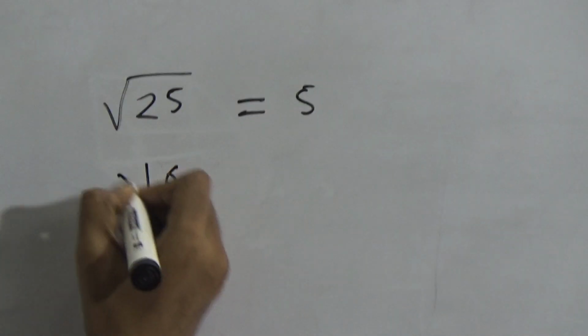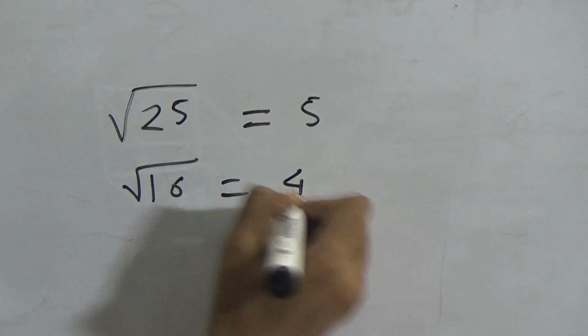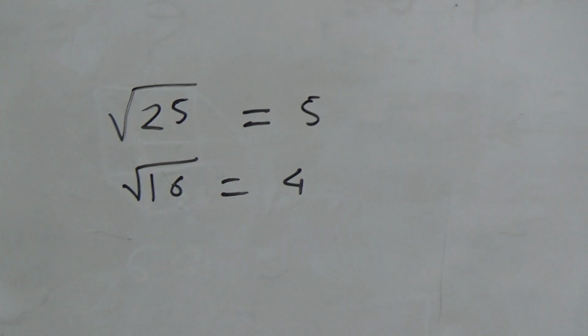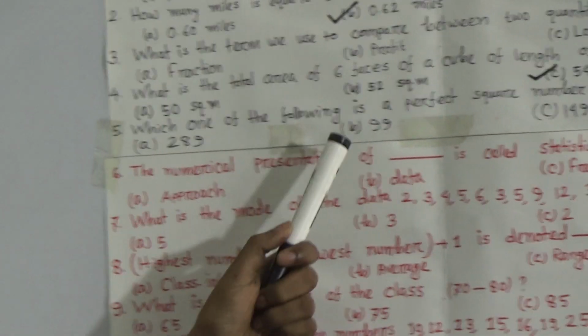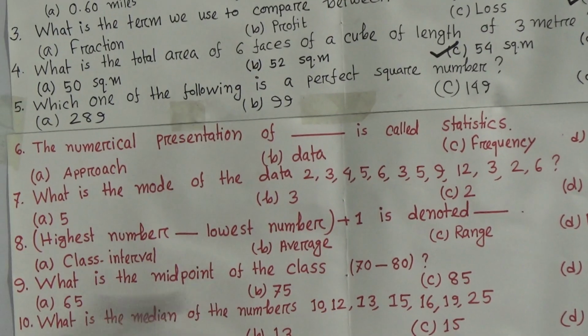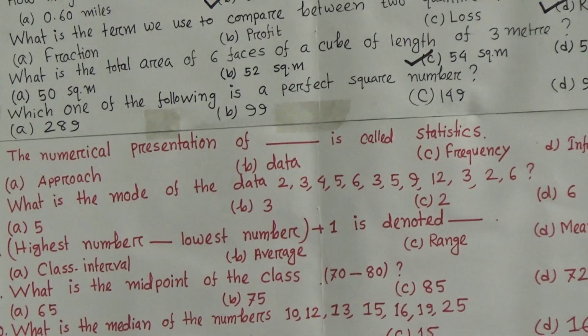Similarly 16, then we get 4. So we can say that 25, 16, 9 are perfect square numbers. Among the 4 options, A, B, C and D, which one is the perfect square number?